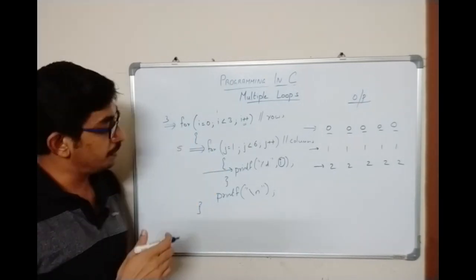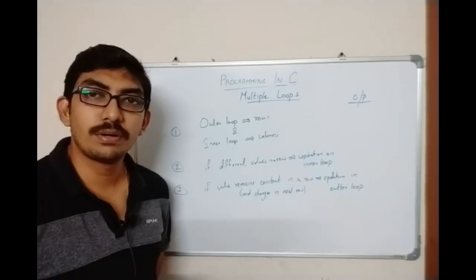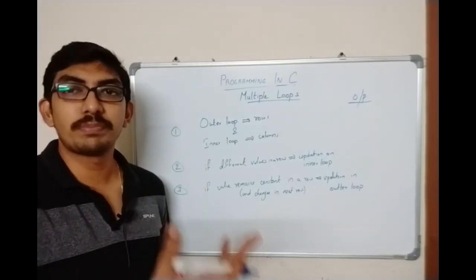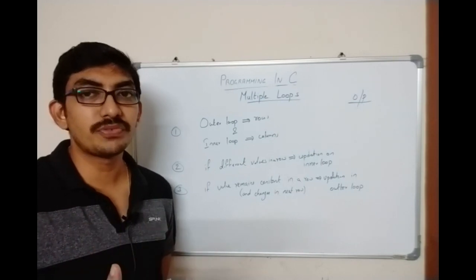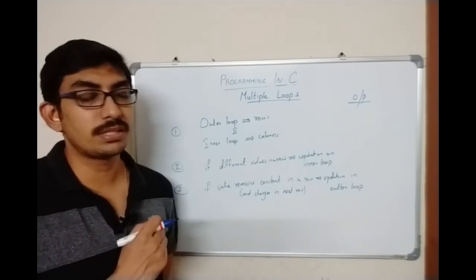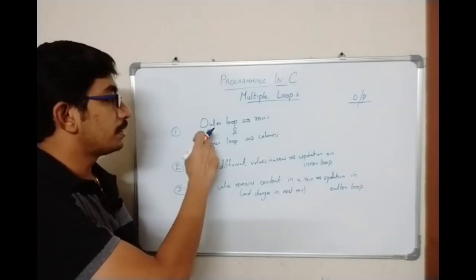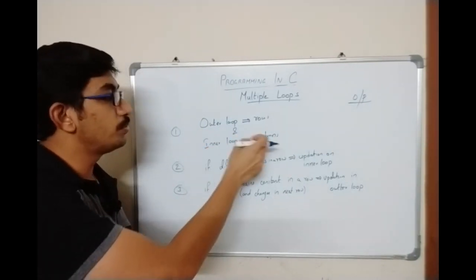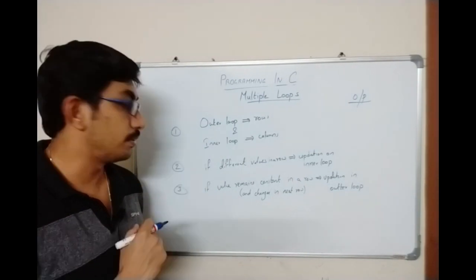So I will sum it up. After seeing that code, we can infer some information from that piece of code. Actually there are 3 things. The first one is that the outer loop is the one which controls the number of rows, and the inner loop will be controlling the number of columns.